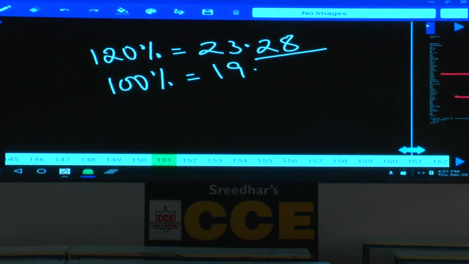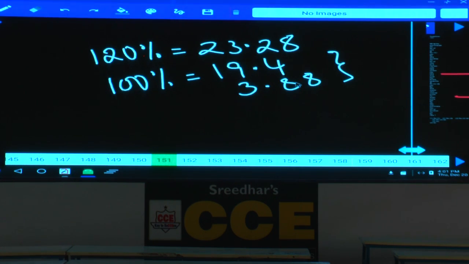Let me try with 4. That is 19.4. What is 10% of 19.4? 1.94. What is 20%? 3.88. Is the sum of these two numbers equal to 23.28? Come on.